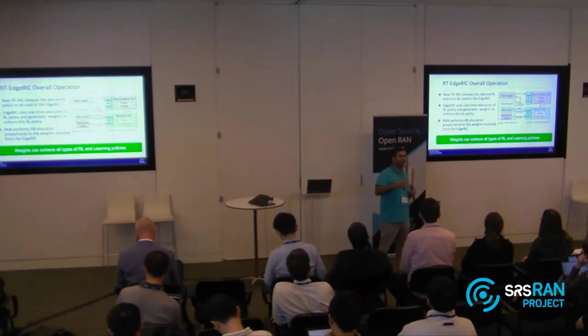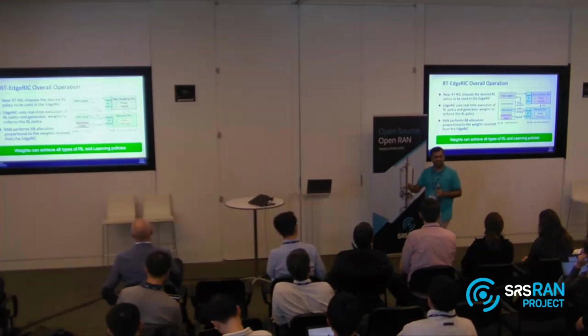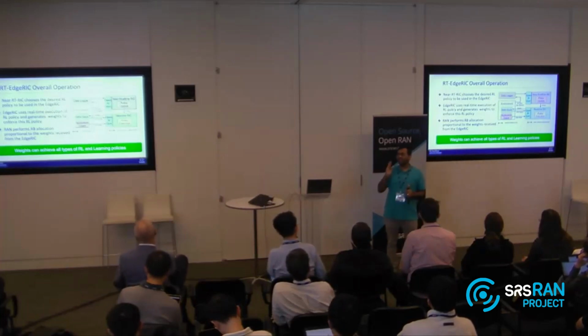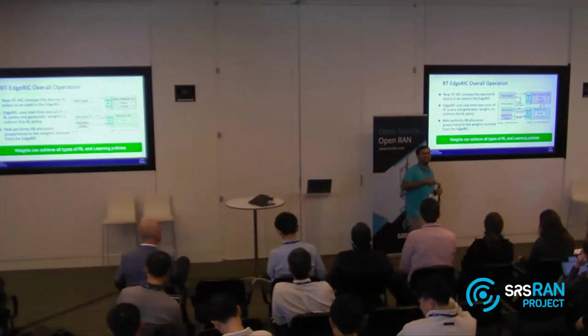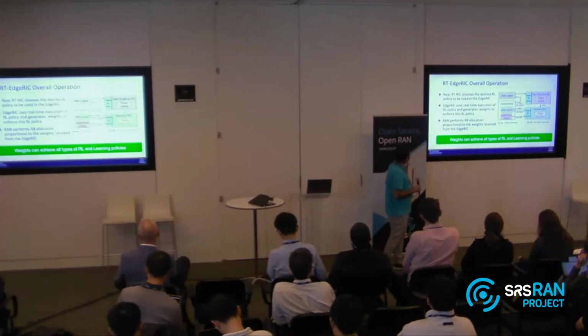It's designed in a way that it's perfectly decoupled from the RAN stack. Even if it dies, the RAN stack will keep operating on its own, without waiting for EdgeRIC. The RAN stack never waits for the RIC. If it gets a decision from the RIC, it's good. If it doesn't get a decision, it will just operate on its own. So resilience is really built into the system.